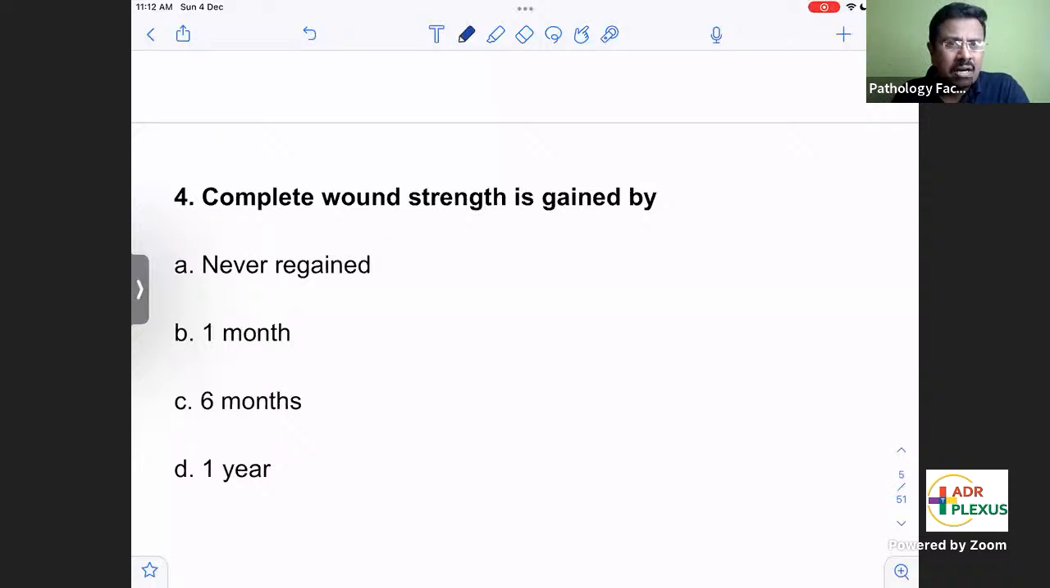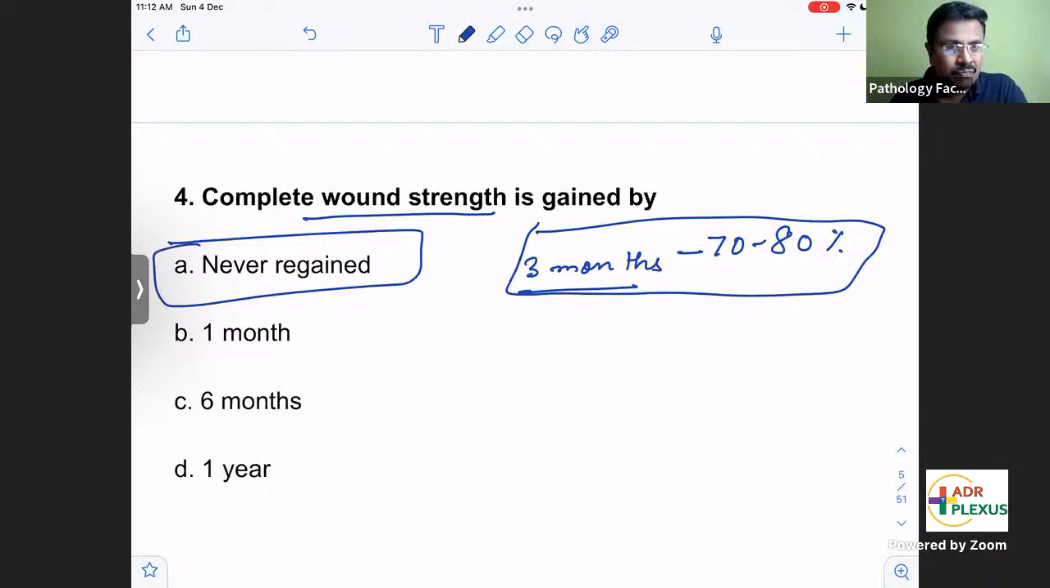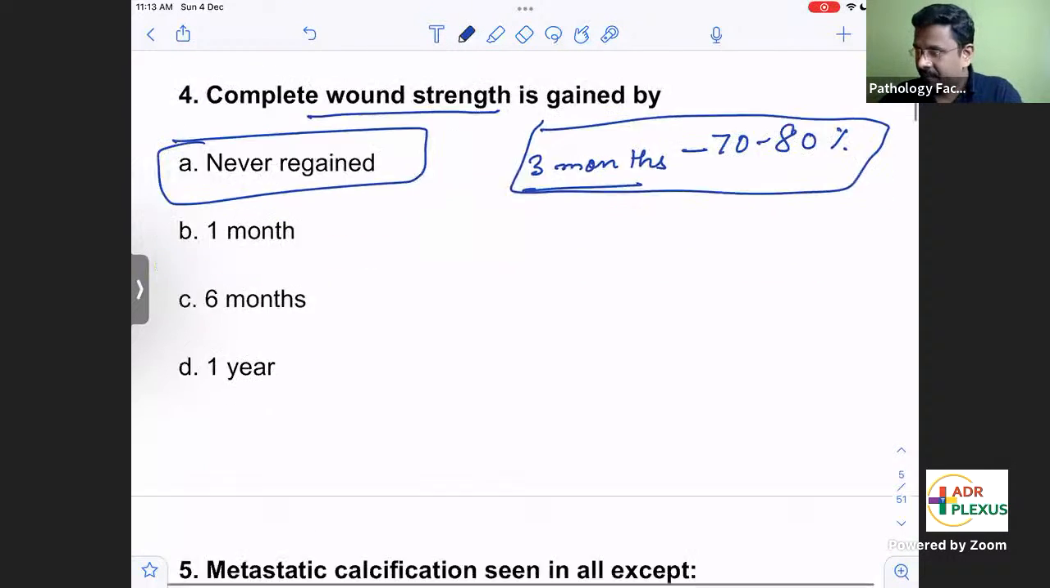Even with fibroblast, collagen and scar tissue, the maximum wound strength you can get is at 3 months, and that too only 70 to 80%. You can never get 100% strength. A wound will never get 100% strength. So the answer in the question is never regained. A complete wound strength will never be regained, whether it is by primary intention or secondary intention.